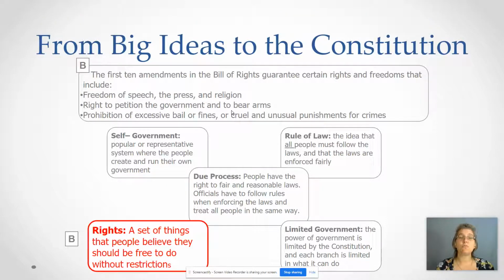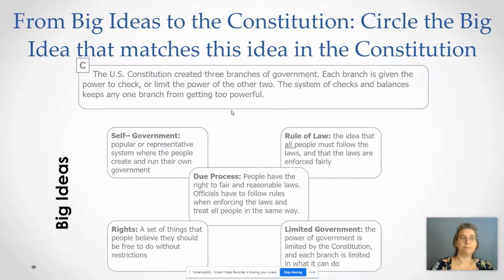Okay, so this one is rights. Set of things that people believe they should be able to do without restrictions. If you see, this is the Bill of Rights, and these are the ideas that we just mentioned: speech, petition the government, and added to some of our other rights that are guaranteed under the first 10 amendments, the Bill of Rights.